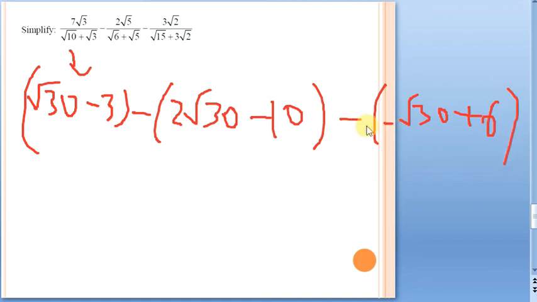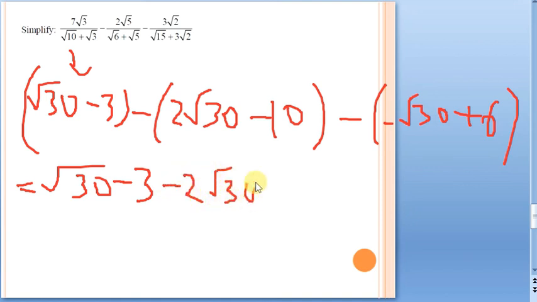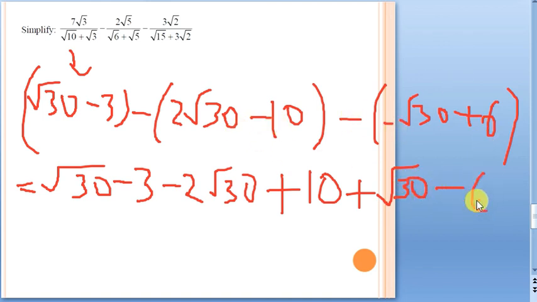Now just try to expand these brackets with the corresponding sign. What you will get? Root 30 minus 3, minus of this one will be minus 2 root 30. Minus of minus is plus 10. Minus of minus, plus root 30. Next minus of 6, minus 6. Now let us see what will happen.